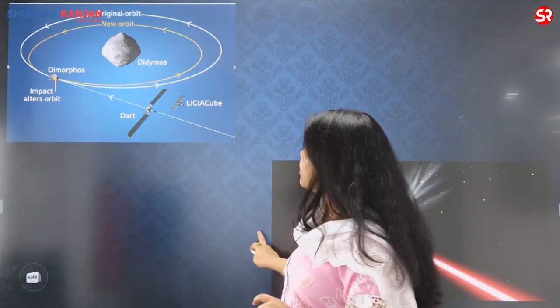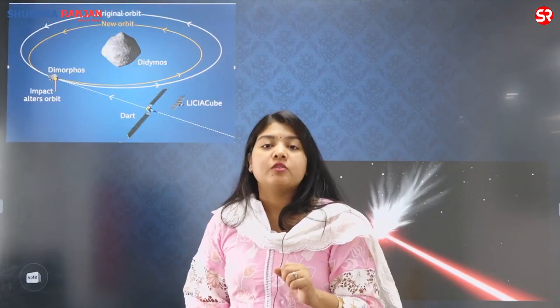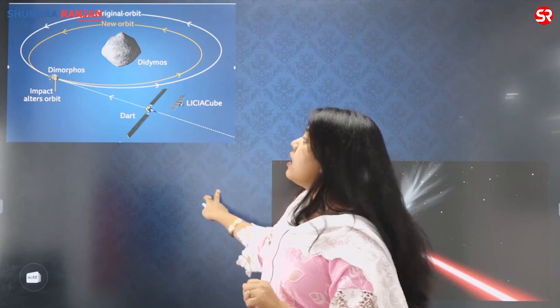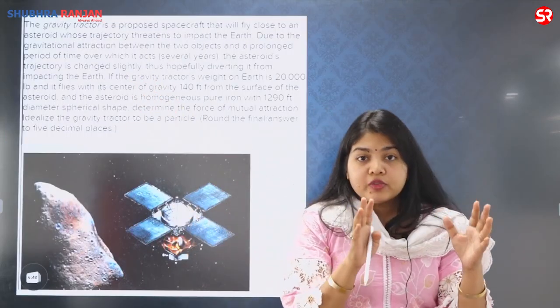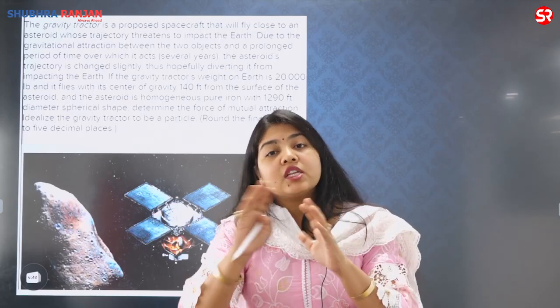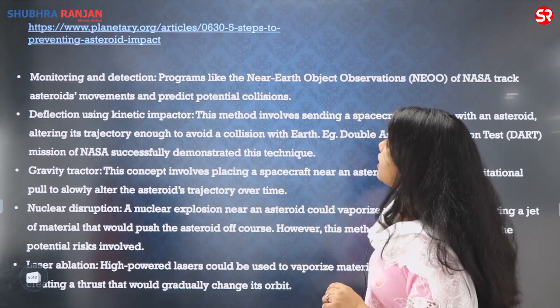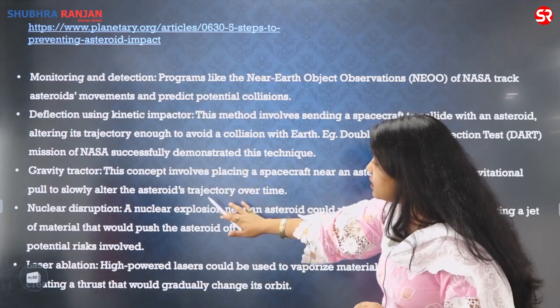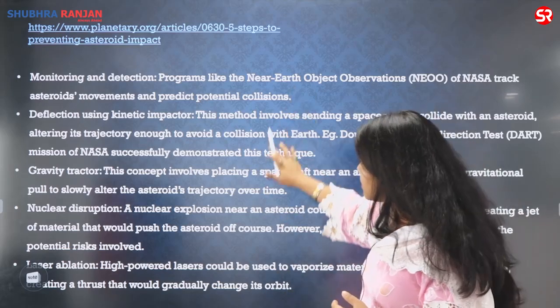So there are two ways of changing the trajectory. One was DART mission, by which I was sending the spacecraft. DART was of NASA. Another is gravity tractor, by which I am sending another object close to the asteroid, and because of their gravitational pull, it will change the trajectory of the object. This is what I have explained through the pictures. This is what is given in this.